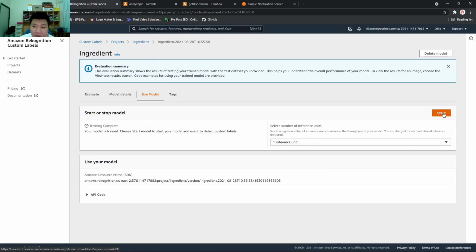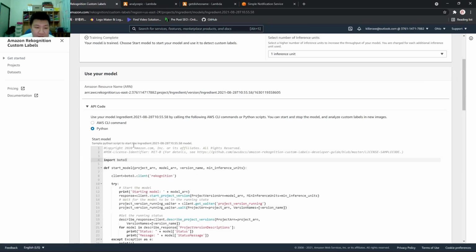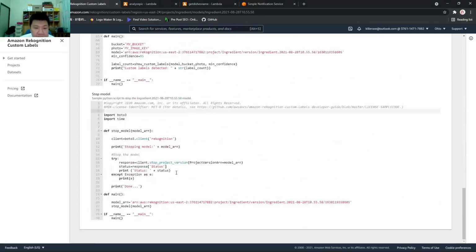We can start the model here, or using the API code or the Python code. You can also analyze the image using the code, or stop the model using the command. It also has the Python code here.